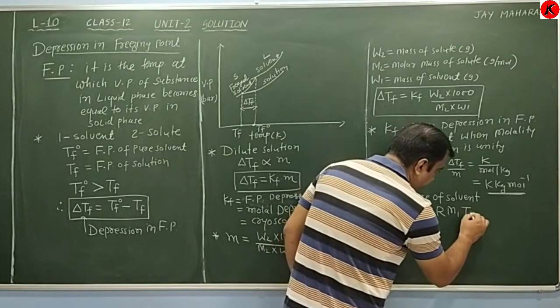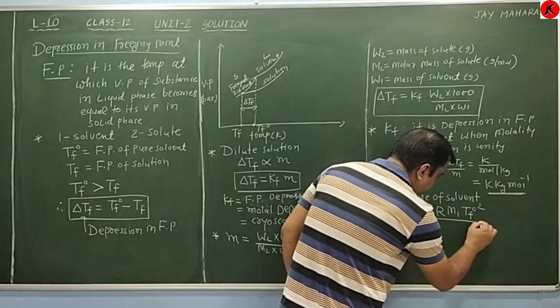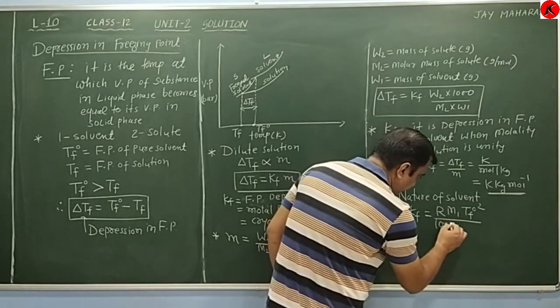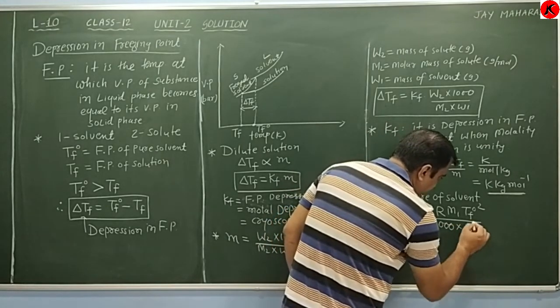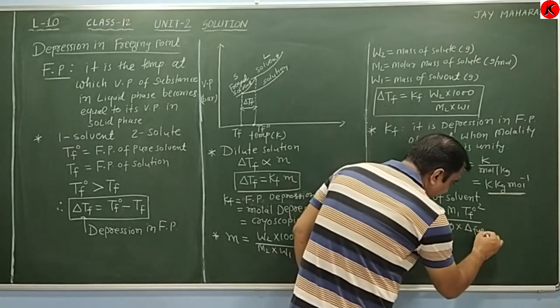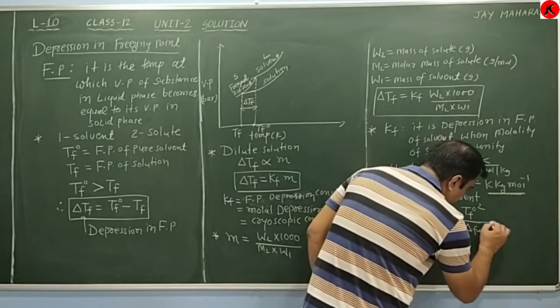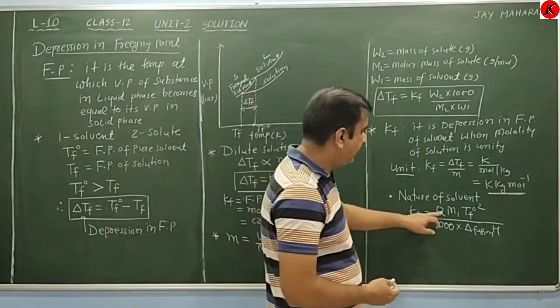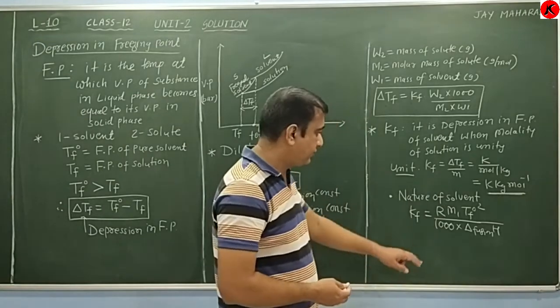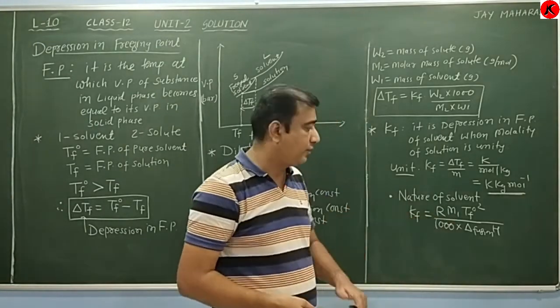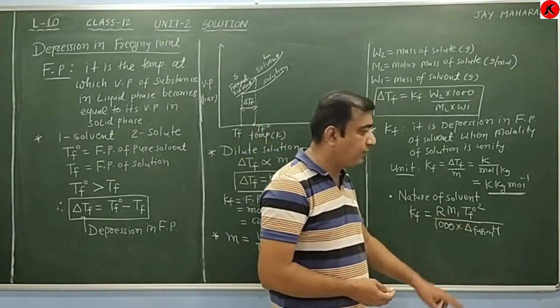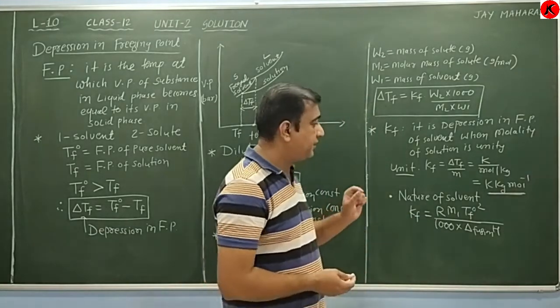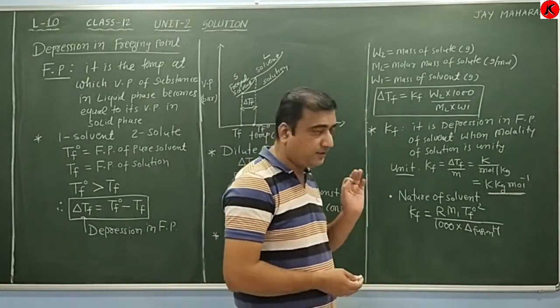Kf equals R M1 Tf0 square divided by 1000 into enthalpy of fusion. Here R means the universal gas constant, M1 means the molar mass of solvent, in gram per mole, and Tf0 is the freezing point of the solvent, taken in Kelvin.